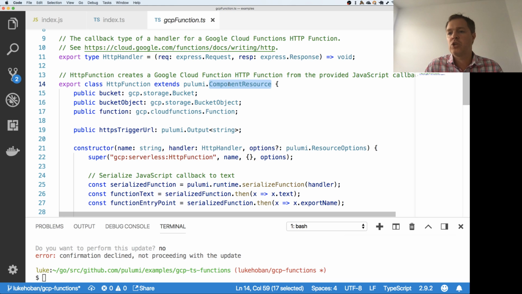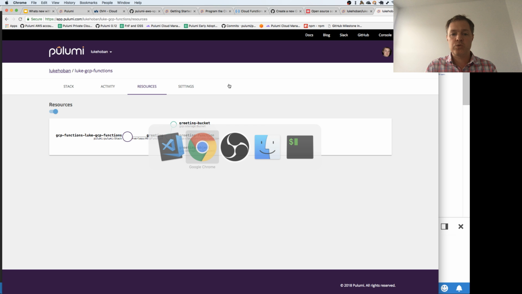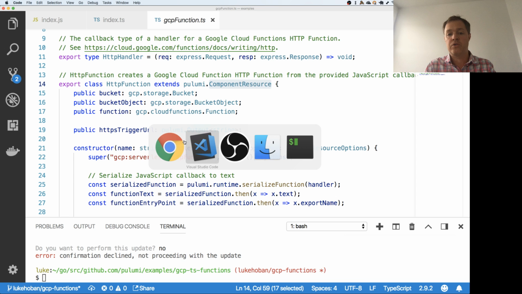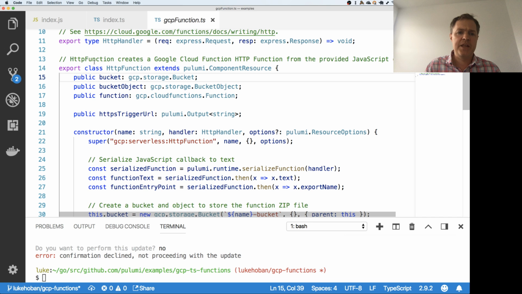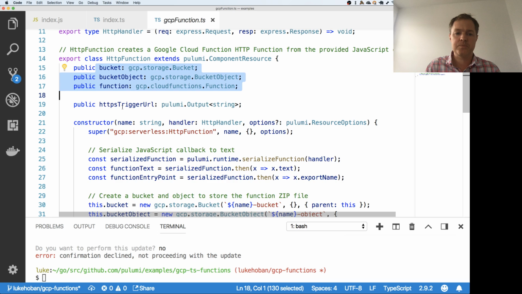And so Pulumi has a notion of components, which is a way of describing these custom combinations of resources. And these will show up as nodes in the tree, or in that resource view that we saw here, they'll show as nodes with children underneath them. And so it's an easy way of packaging up a set of functionality into one reusable component. And these are very handy because you can provide any API you want to users that wraps a whole bunch of interesting cloud behavior behind it. And so in this case, this HTTP function is one of these, and it just exposes those constituent parts, the bucket object, and the function.